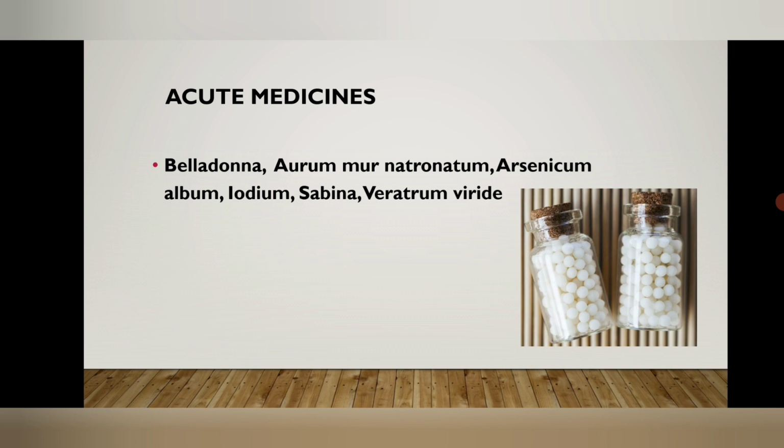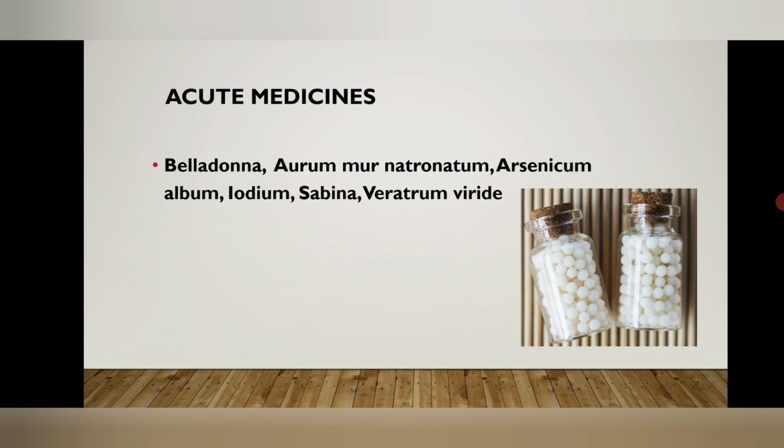So the most common acute medicines given are belladonna, aurum natro, arsenicum album, iodine, sabina, and veratrum viridae. Belladonna is given in cases of endometritis with head congestion and delirium symptoms. Aurum natro is given in cases of chronic endometritis with hemorrhages of the patient. There is severe hemorrhage involved, and hemorrhages are the most common causes of infertility and abortion.